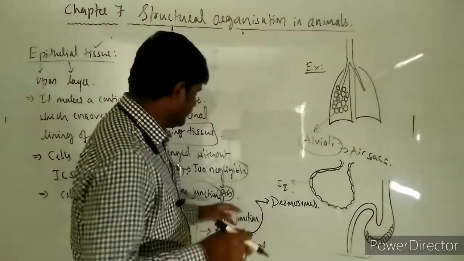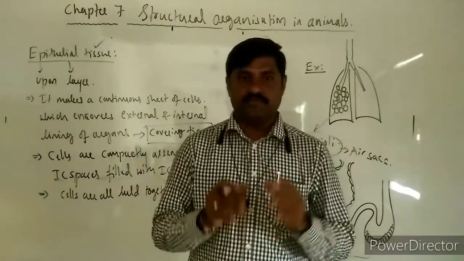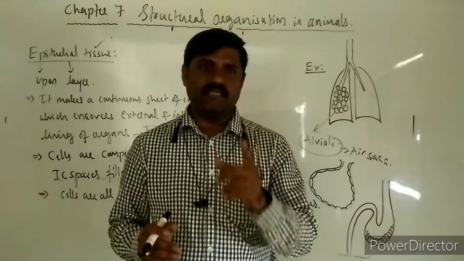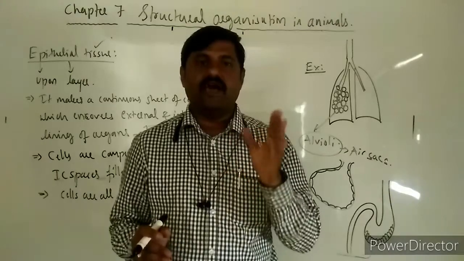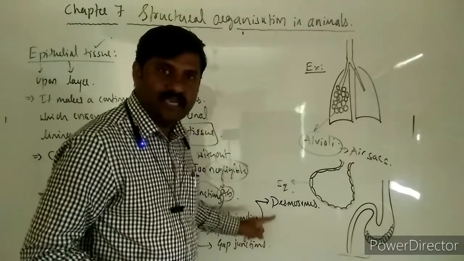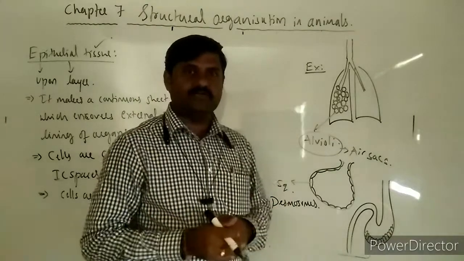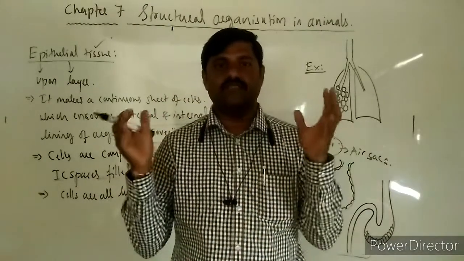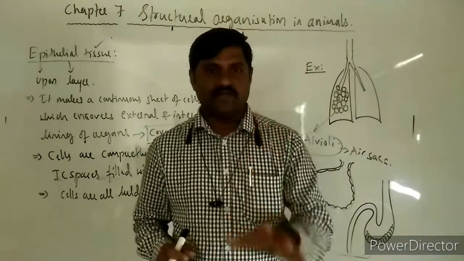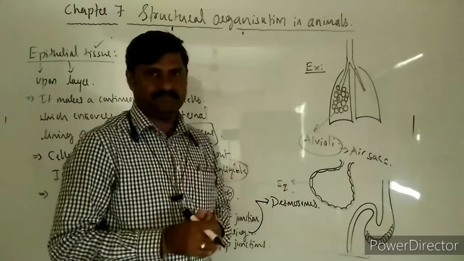Okay, so these three kinds of junctions are explained in NCERT after the epithelial tissue, soon after the completion of all the types of epithelial tissues. In NCERT, it is not so correct according to me. Why? Because we must add one more point to describe the characteristic features of epithelial tissue initially. We must know what epithelial tissue is, how the cells are arranged and how the cells are bound to each other. We must know initially only, right? So that's why I have explained these three kinds of junctions here itself.